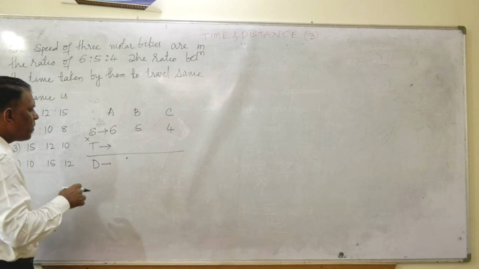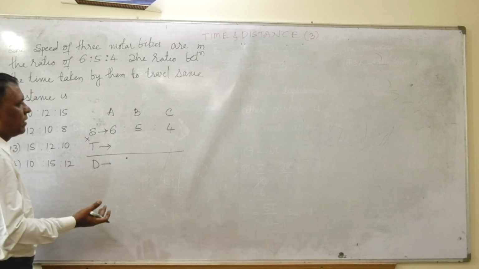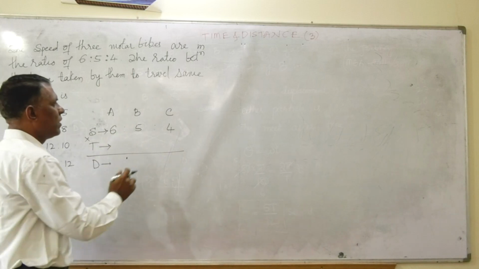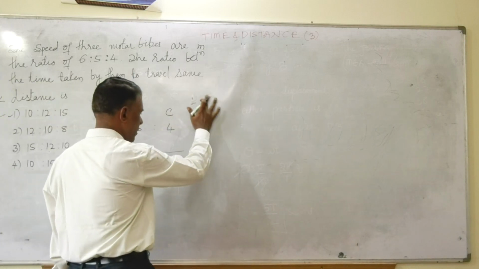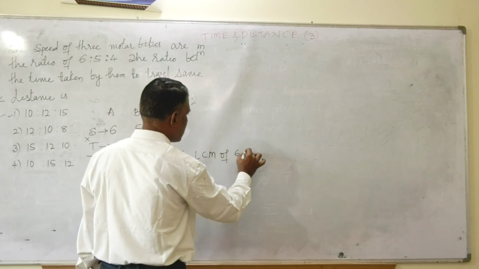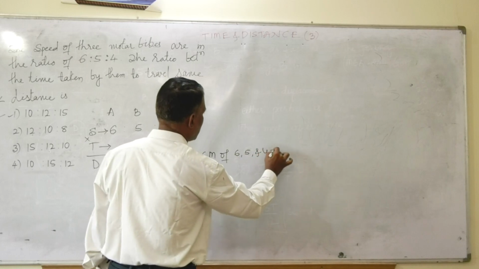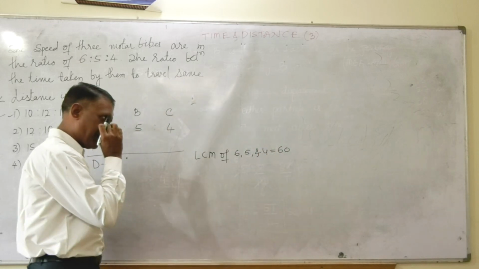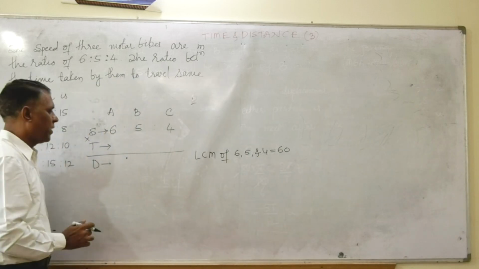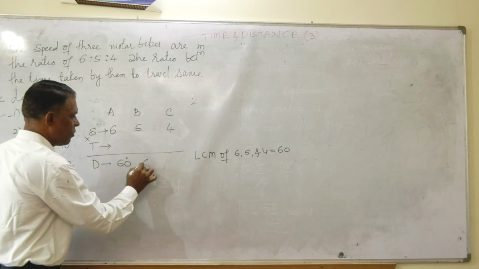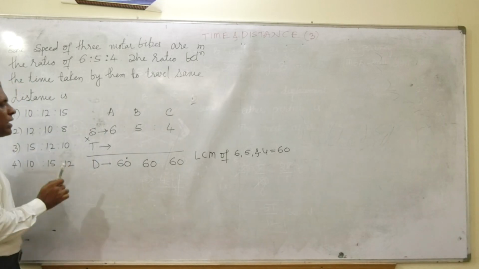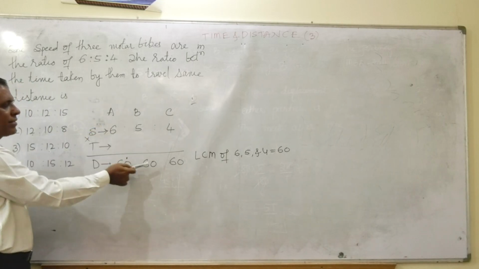How much distance do I have to predict? Just take the LCM of 6, 5 and 4, which is equal to 60. Now imagine distance is 60 kilometer, because distance is a constant. All are traveling the same distance.